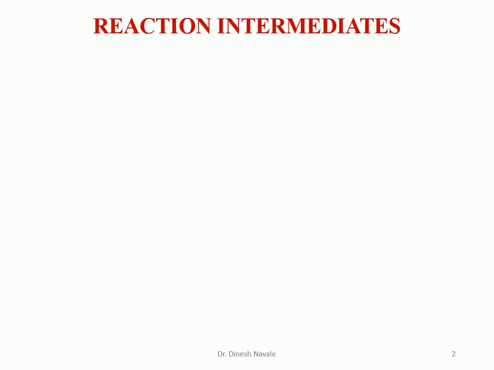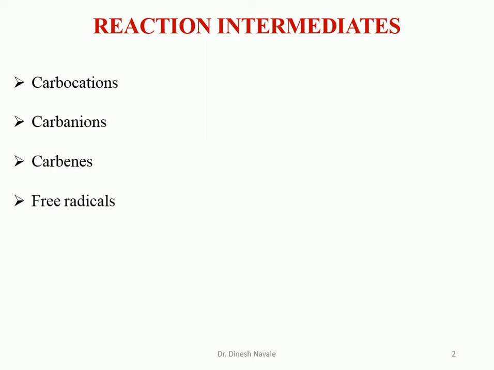Now, if we look at reaction intermediates, some of the organic reactions are carried out in a single step. Those reactions normally do not involve any reactive intermediate. But for a multi-step reaction, a reactive intermediate is formed in the reaction. And what are the different reactive intermediates? These are carbocations, carbanions, carbenes, free radical, nitrene, as well as the nitrenium ion.